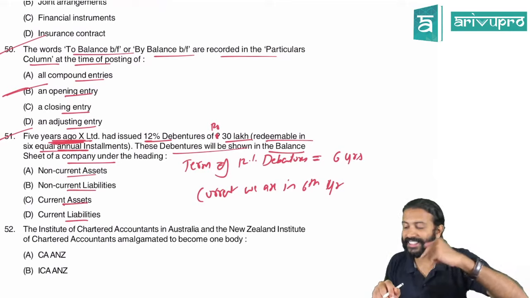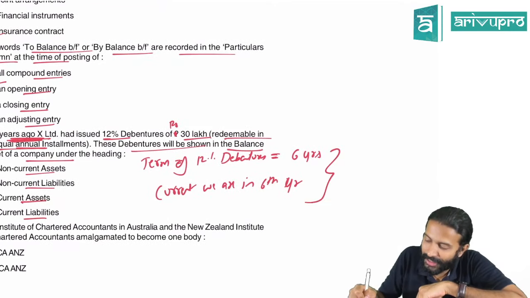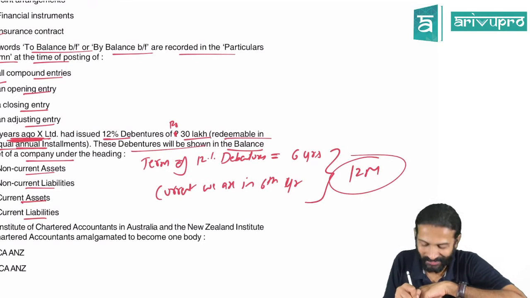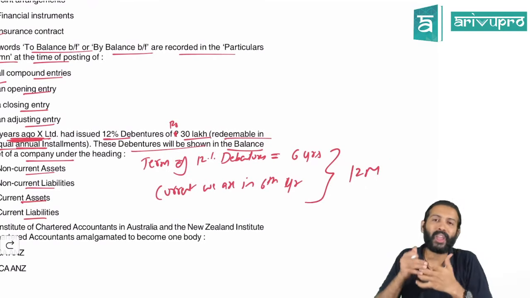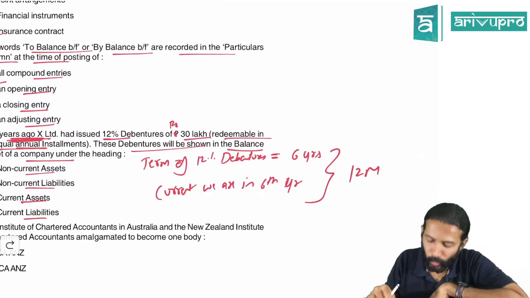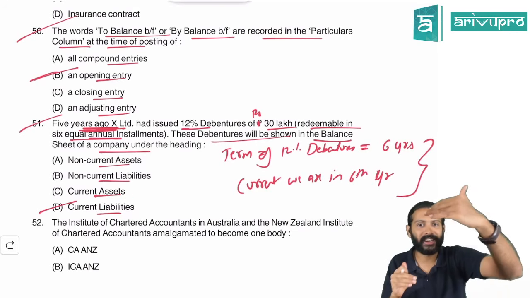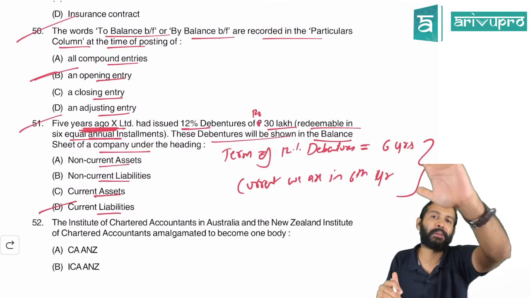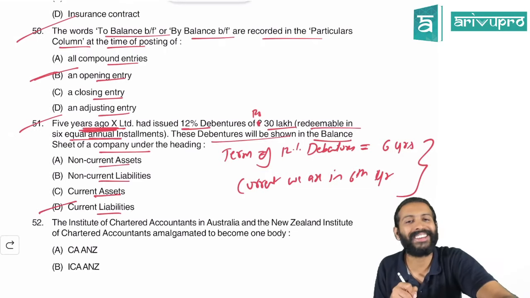Sir, you are in 6th year now. You will redeem the debentures. That means you will redeem these debentures within 12 months. Something which is payable within 12 months from the balance sheet date, don't we call that a current liability? Something which is redeemable within 12 months of the balance sheet date. Yes, so it is a current liability, right?